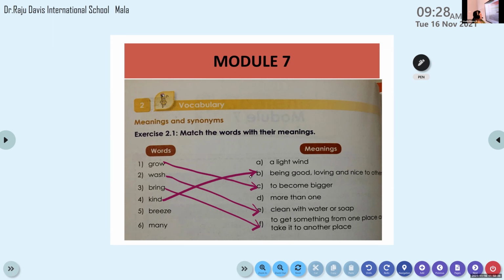Yes, B-R-E-E-Z-E, breeze. Read it. A light wind, yes. Breeze means a light wind. It will not be very strong. Sometimes when we are walking in the garden, we can feel a very light wind. It won't be very fast or very strong. Such light wind is called breeze.